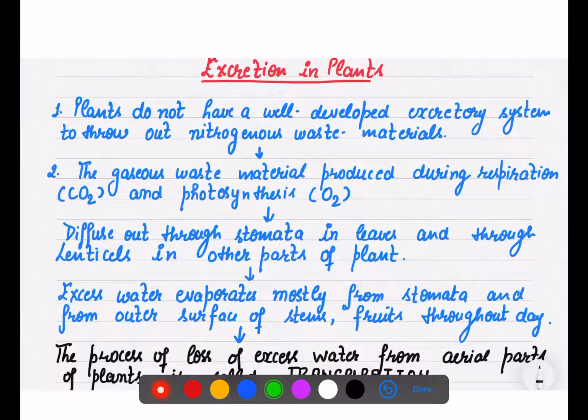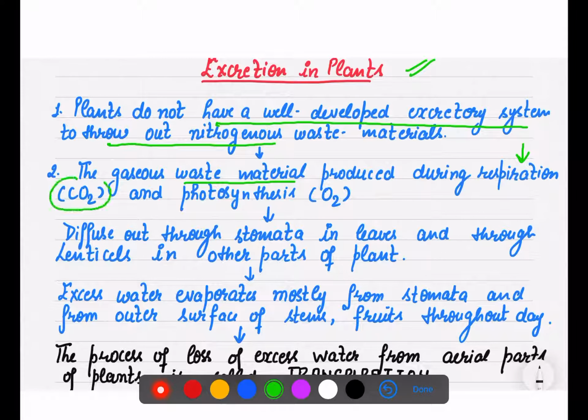If we talk about excretion in plants, plants do not have a well developed excretory system to throw out nitrogenous waste materials, but they have gaseous waste materials. In respiration, what is the waste material? That is carbon dioxide. And in photosynthesis, what is the waste material for plants? That is oxygen.